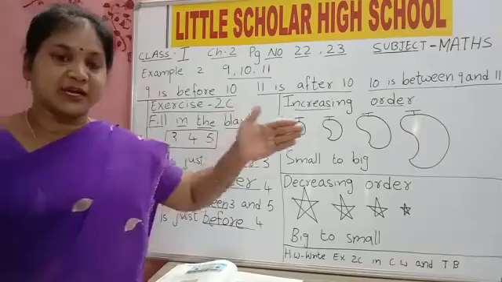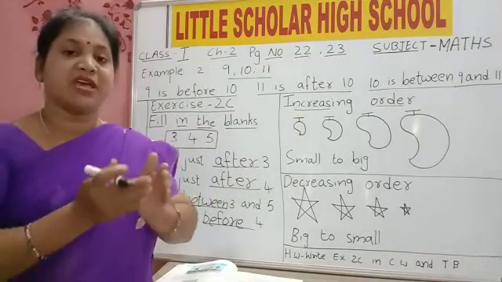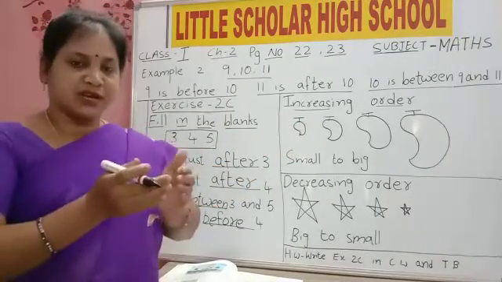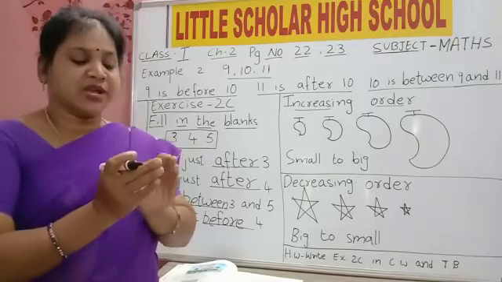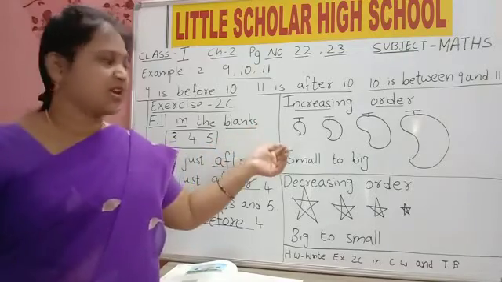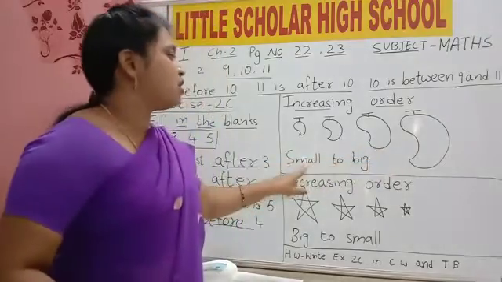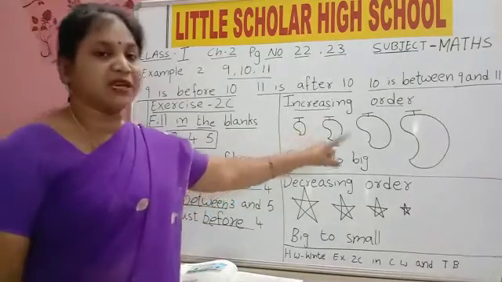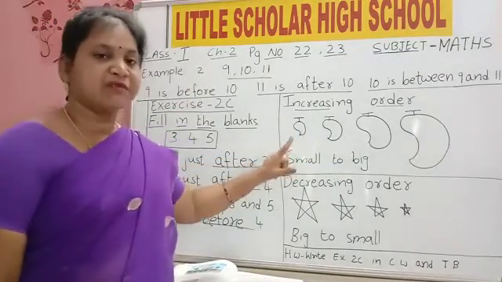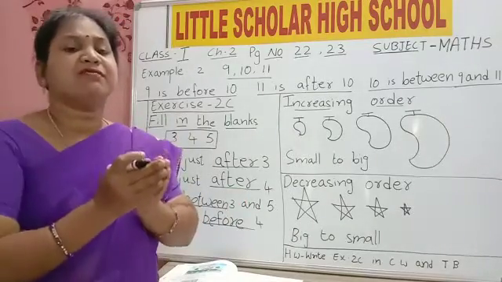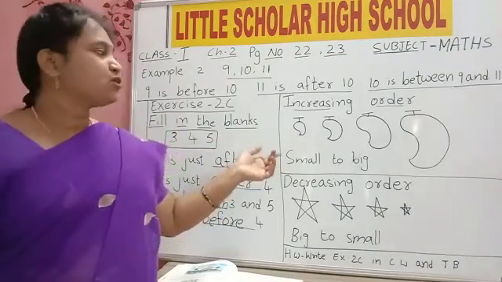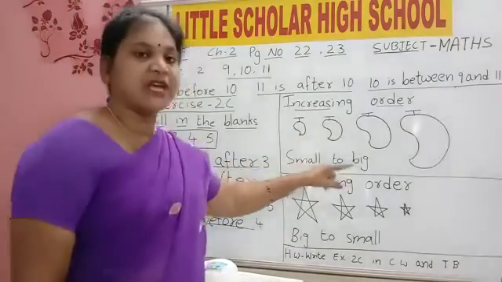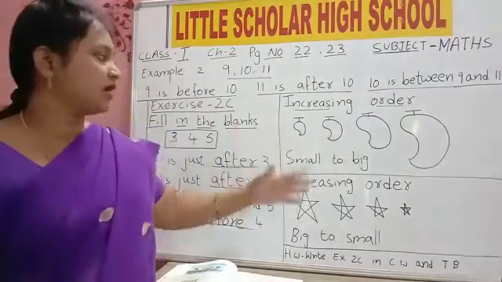Increasing means expanding, making big. Increasing means what? Making big. So small to big. If it is small, then how we will increase and make it big. Small to big number is known as increasing order. When we will increase, if a number is small, then we will make it big by increasing. Yes, so increasing order means small to big, arranging objects or numbers from small to big.